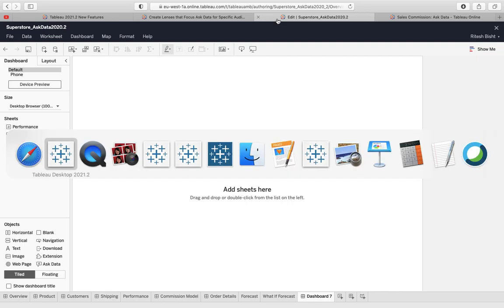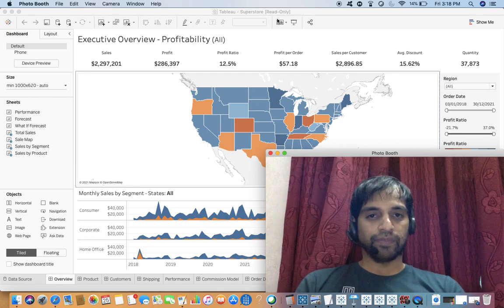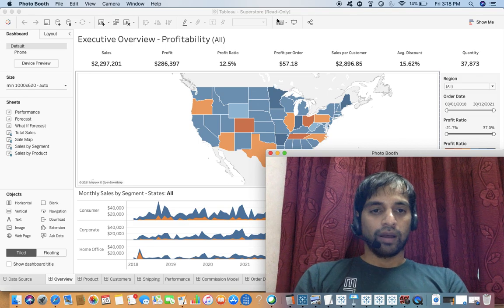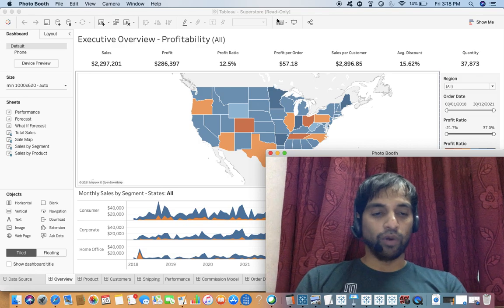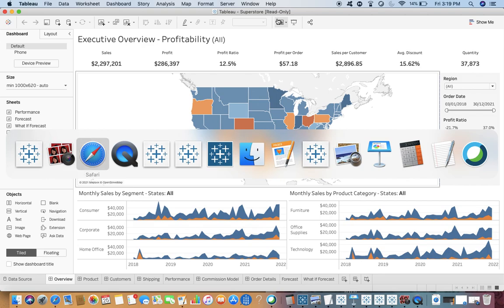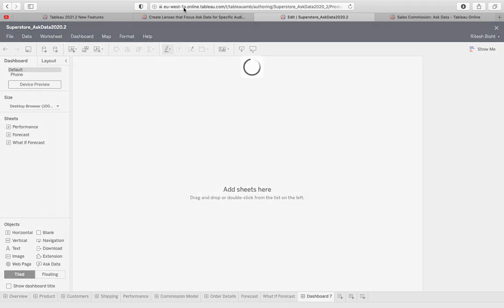Also, you have to keep in mind that you should be logged into Tableau Server or Tableau Online. So I have logged into Tableau Online. It won't work on Tableau Public, even though that is a server. So let's go. Right now I have logged into Tableau Online, as you can see over there. This is the server, and right now I've opened my dashboard on the Tableau Online server.